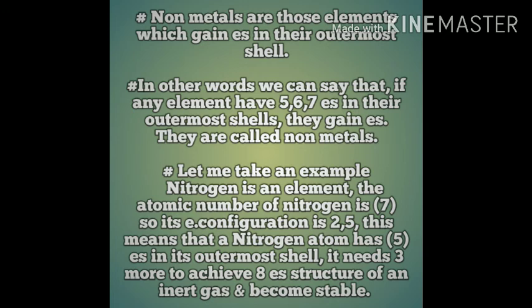Oxygen is another example of non-metals. The atomic number of oxygen is 8, so its electronic configuration is 2, 6. Thus, an oxygen atom has 6 electrons in its outermost shell. According to the definition of non-metals, oxygen is a non-metal because it has 6 electrons in its outermost shell.